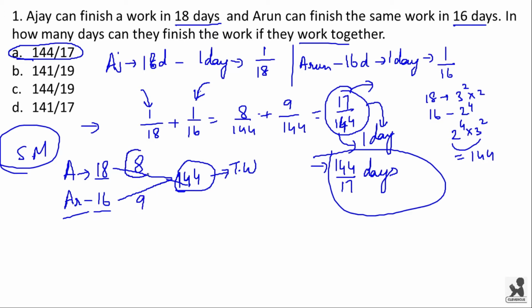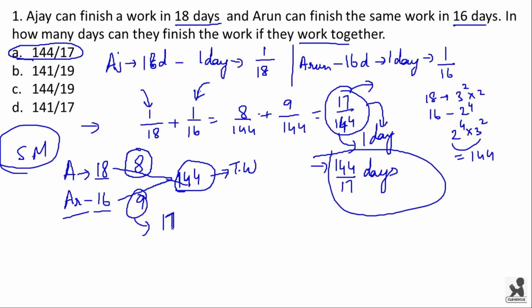So that means here Ajay is doing 8 cell phones for one day, so that he will be making 144 cell phones in 18 days. Similarly, Arun is making 9 cell phones in one day. Together they will make 17 cell phones.